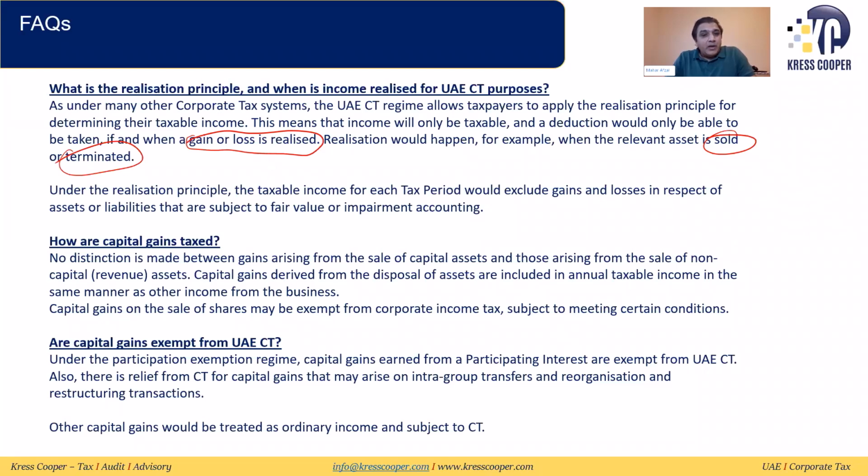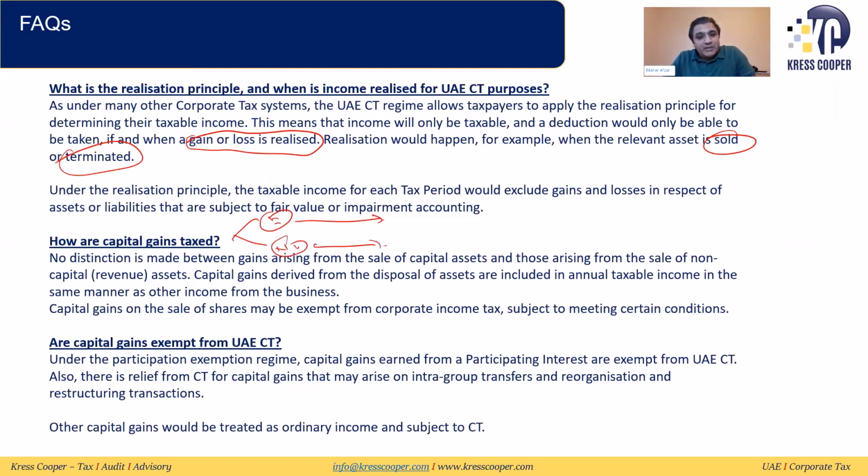How are capital gains taxed? Capital gains are the gains on the sale of assets. They can be classified as equity and non-equity. Equity has a different treatment, which we'll discuss in our next lecture. Non-equity, we'll discuss in detail.